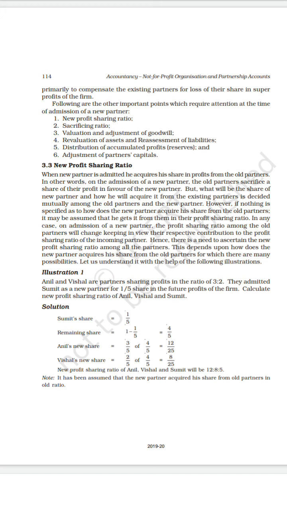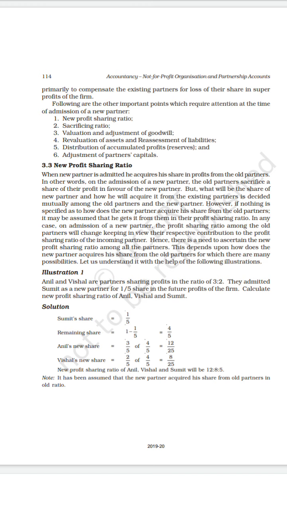So how to calculate Anil's new share? Old share into remaining share. How is it 3 by 5? Total is 3 plus 2, 5, no? So 3 is for Anil. So 3 by 5 into 4 by 5 equals 12 by 25.